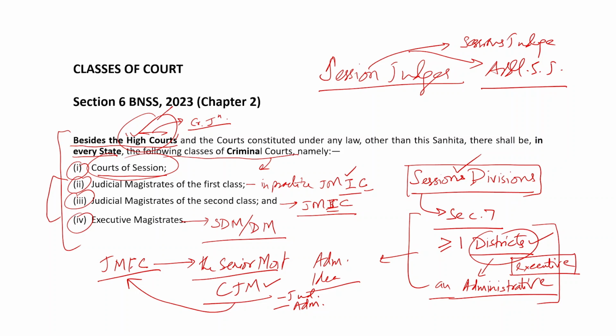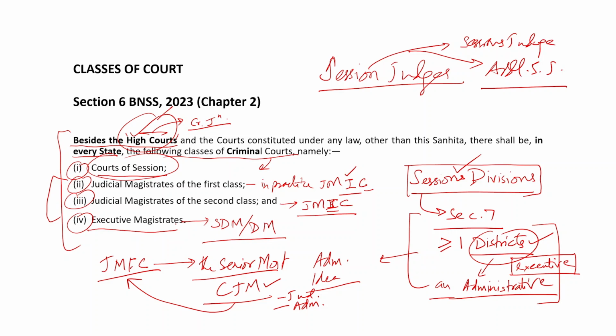CJM would be at the top of this level and would be the administrative head of all judicial magistrates in a district. Judicial magistrates are appointed on district basis. Sessions judge and additional sessions judges are appointed on session division basis. A session division may contain one or more than one districts, as I said.